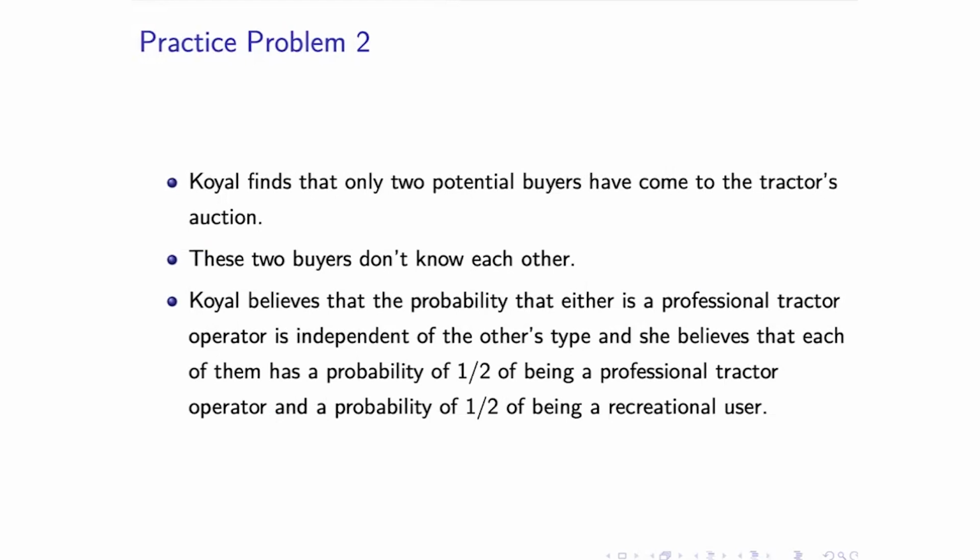Koel believes that the probability that either is a professional tractor operator is independent of the other's type, right? So whether one is an operator or not is independent of the other one. And she believes that each of them has a probability of half of being a professional tractor operator and a probability of half of being a recreational user. So for every person, there's a probability half that this person is either a professional tractor user or a recreational tractor user. And these two are basically independent events, right? So that's the setup that we have.